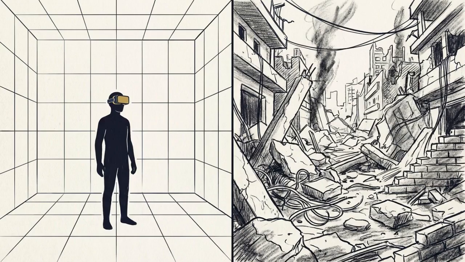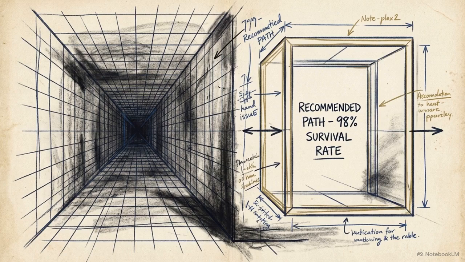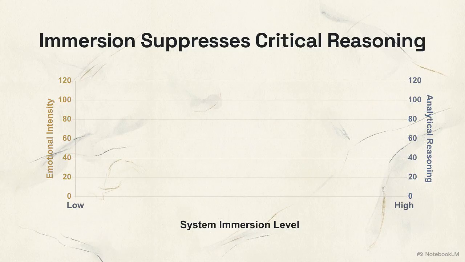These data pipelines are frequently applied in high-stakes human decision-making contexts, such as military training exercises or live cyber incident response. The intended function is straightforward. The AI analyzes the scenario faster than a human can and provides real-time predictions and recommendations to the operator. But placing a human inside a highly immersive simulation introduces a cognitive paradox.